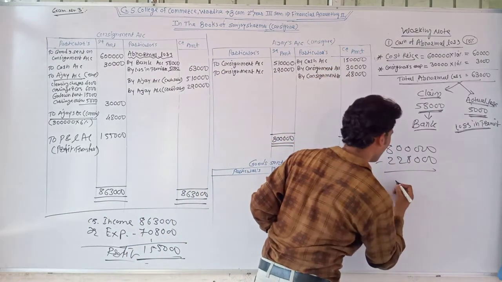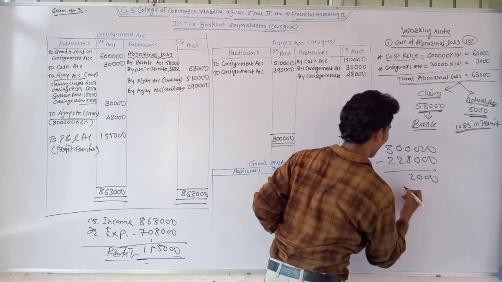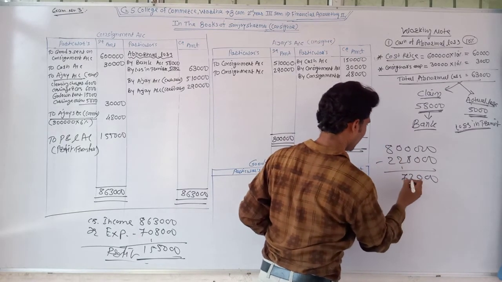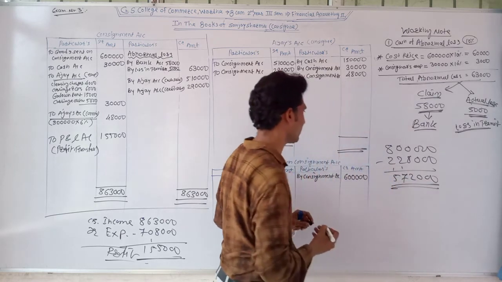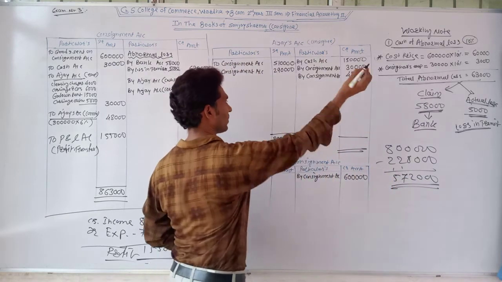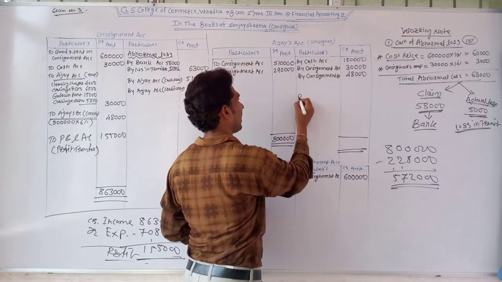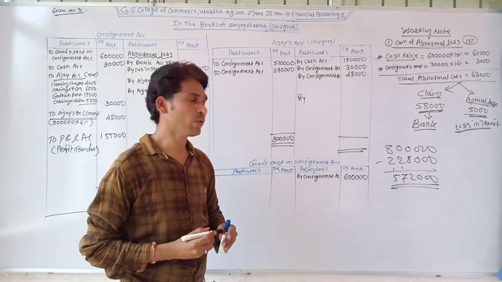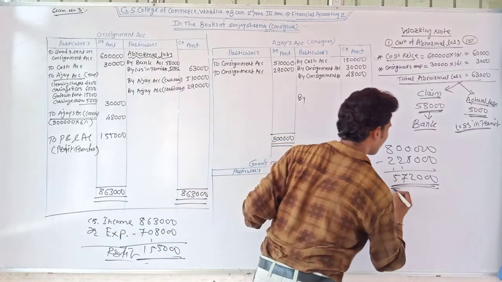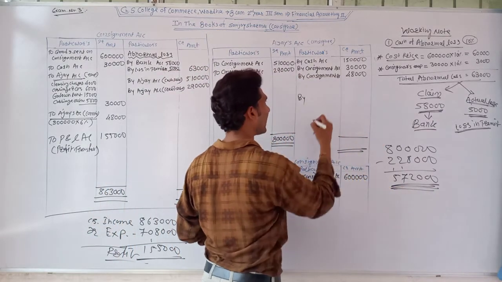It means the total due amount is rupees 5,72,000. At the end of the financial year, the bill is accepted for the due amount, and the last due amount is rupees 5,72,000.